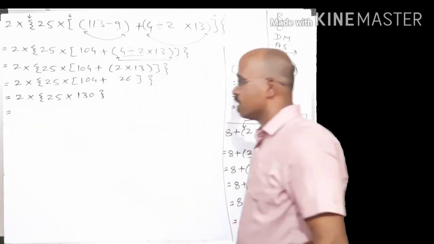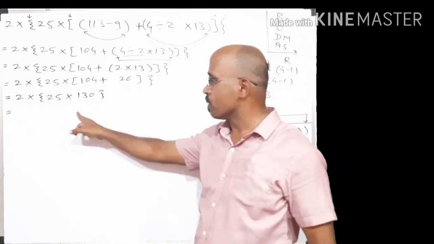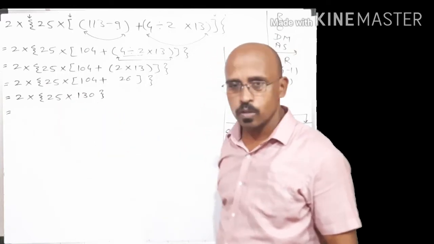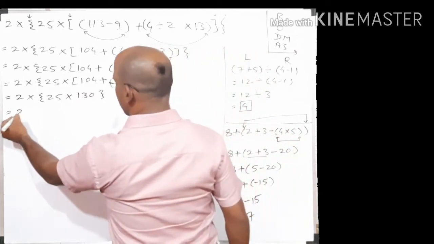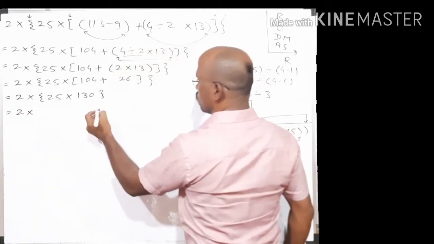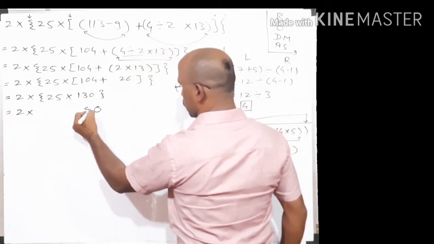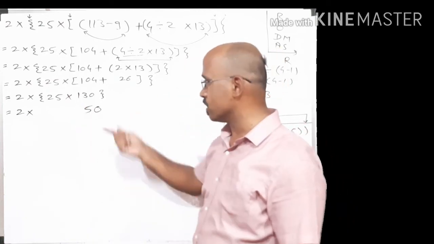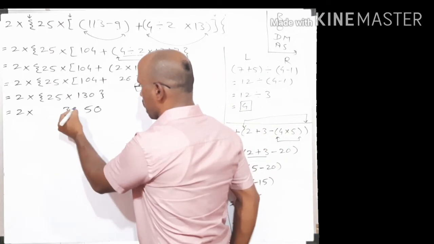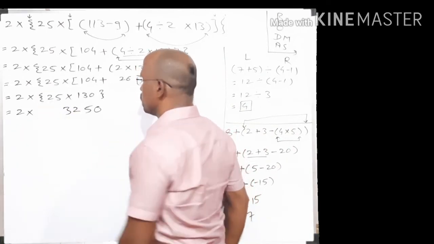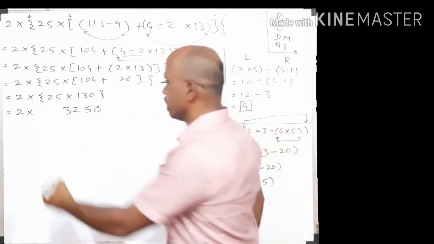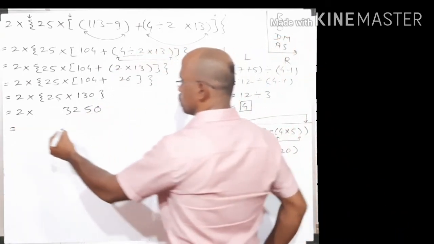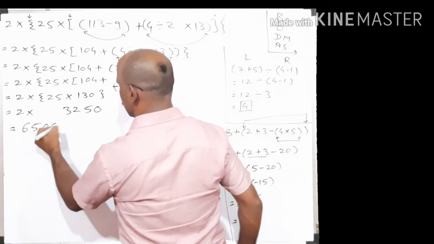Again, according to BODMAS, we do the operation in the bracket first, that is multiplication. 25 into 130. 25 zeros are 0, 25 threes are 75, 7 is the remainder, 25 ones are 25 plus 7, 32. So 2 into 3250, which equals 6500.